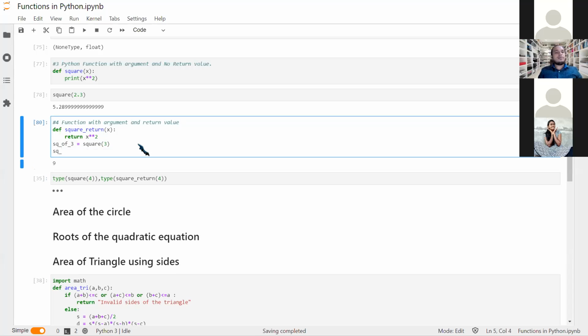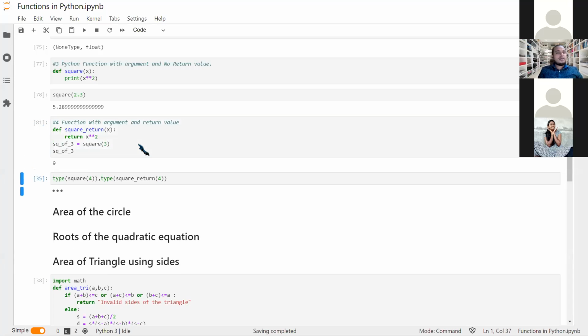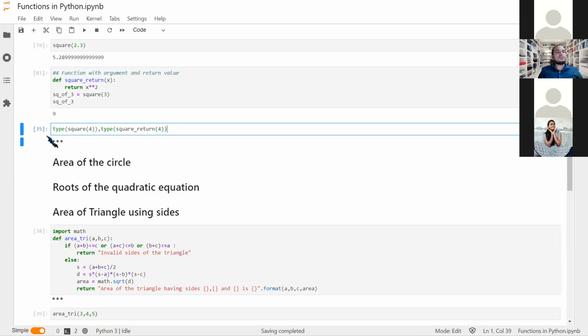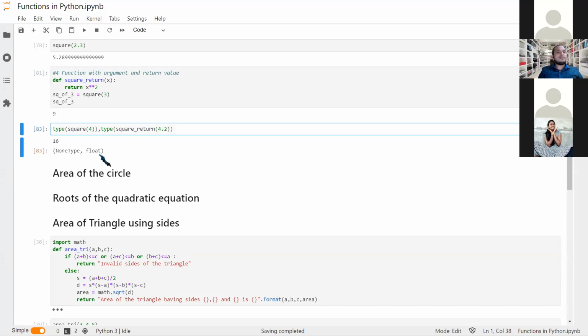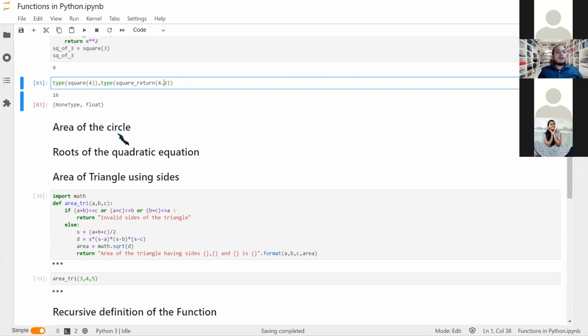We can use tab if you are not introduced to it before. I'm just writing SQ, see, and I'm just pressing tab. So it completes whatever I have written. It is also present in Jupyter Notebook, and we don't need to install anything. Now, if I check the type again here, it is type this. If we change it, it would be another type, like 4.2. It will give me a decimal point. Okay, so now the free work is done.